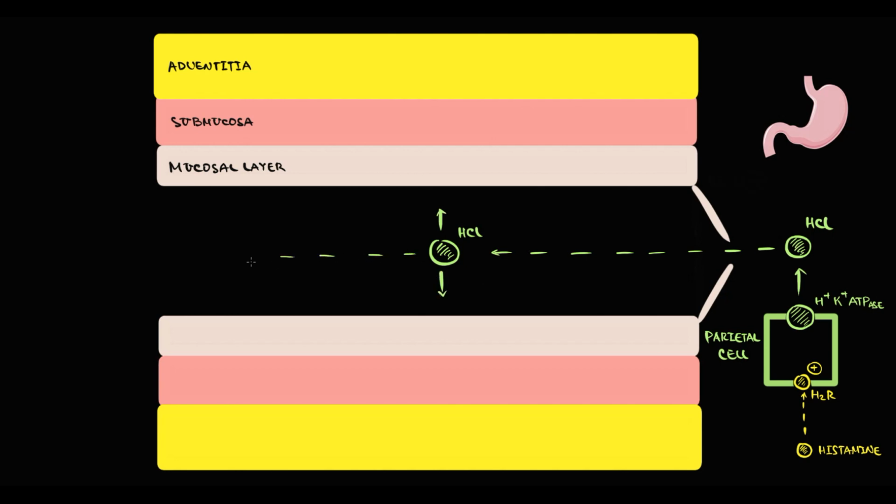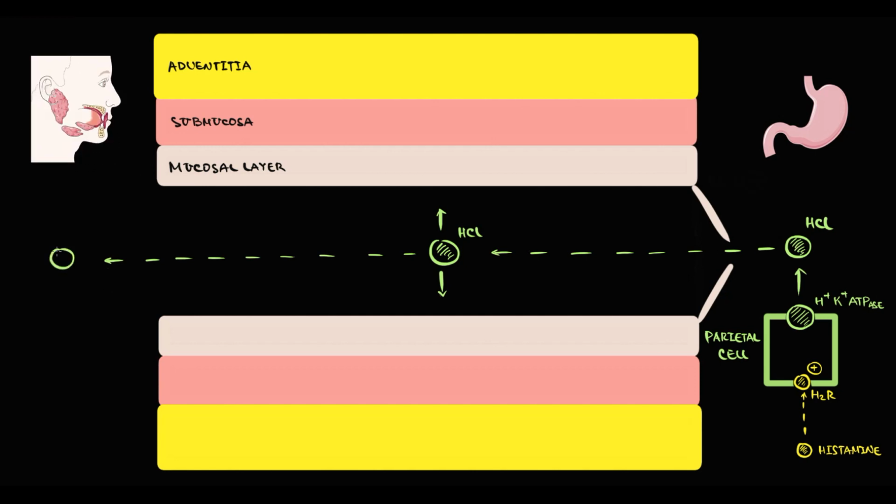Moreover, hydrochloric acid can reach not only the esophagus, but also acid can go further into the oral cavity. We call this regurgitation. And once hydrochloric acid appears in the oral cavity, we immediately sense the acidic taste in the mouth, or we call this bitter taste. And exactly the presence of acidic taste in the mouth tells us about regurgitation. So when a patient comes for consultation, we do not ask him, do you have regurgitation or not? We ask him, do you have acidic or bitter taste in the mouth? And exactly acidic taste in the mouth will tell us about regurgitation.